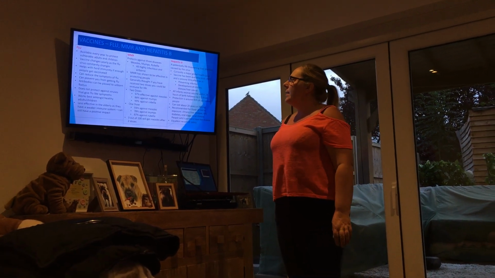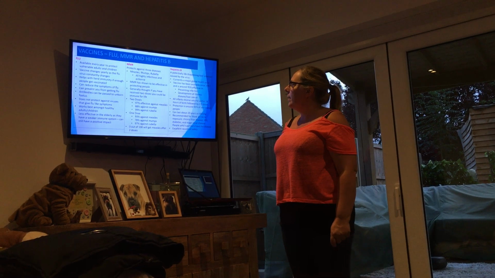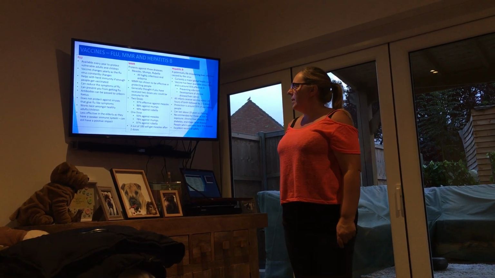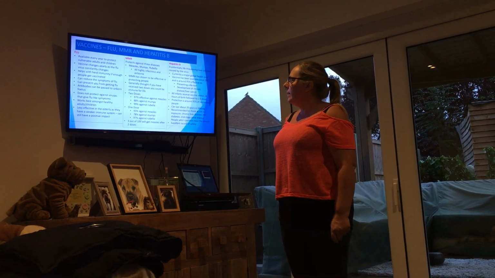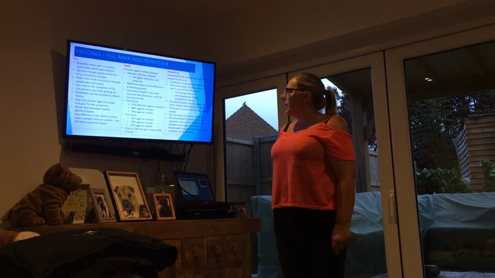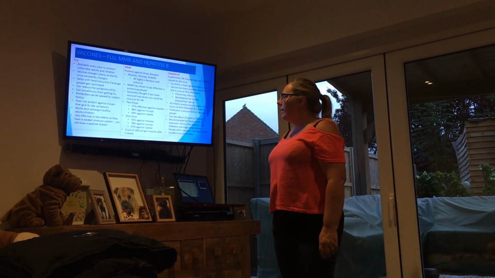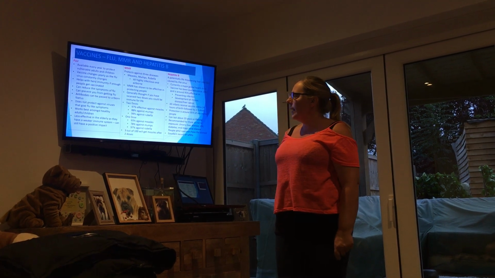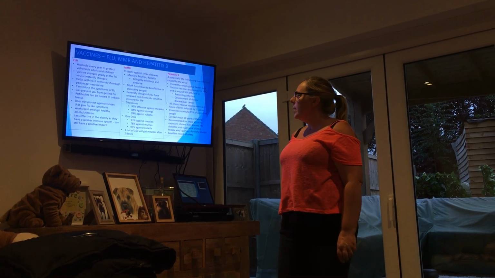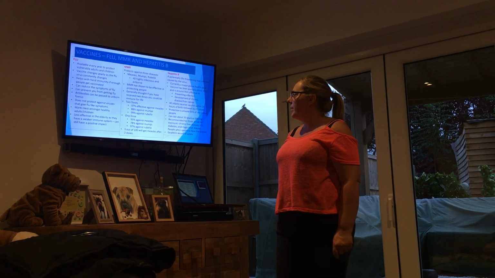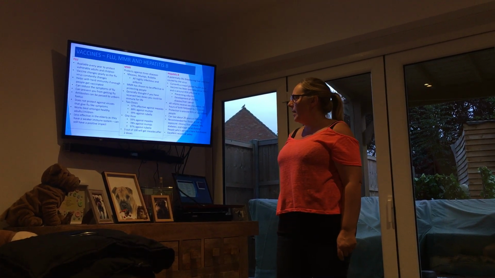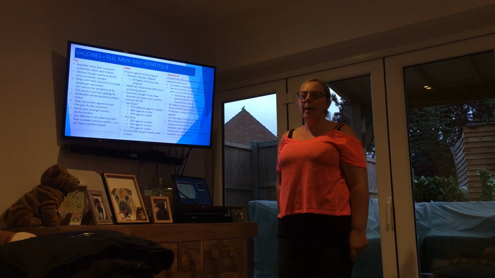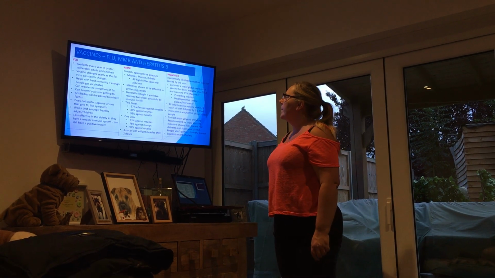MMR. This protects against 3 diseases: measles, mumps, rubella. They're all highly infectious and airborne. MMR is shown to be effective in protecting people. It's generally thought if you receive 2 doses, you could be immune for life. So 2 doses would give you 97% effectiveness against measles, 88% against mumps, and 99% against rubella. But having only 1 dose, as you can see, will give you 93% protection against measles, 78% against mumps, and 97% against rubella. 3 out of 100 people will get measles after 2 doses.